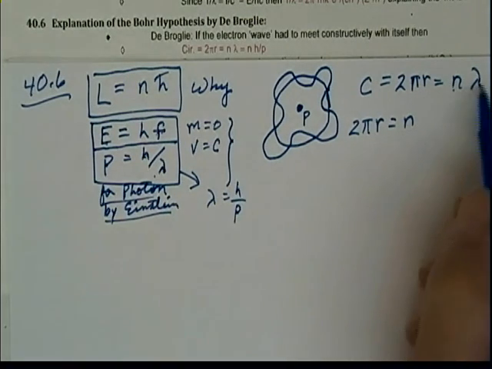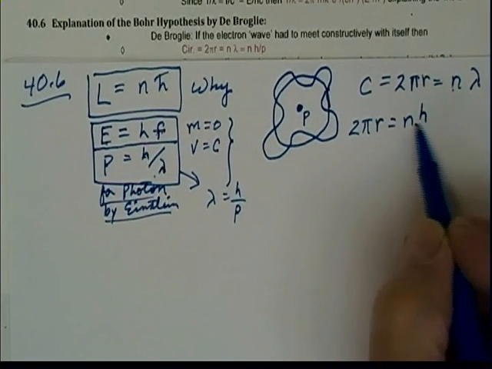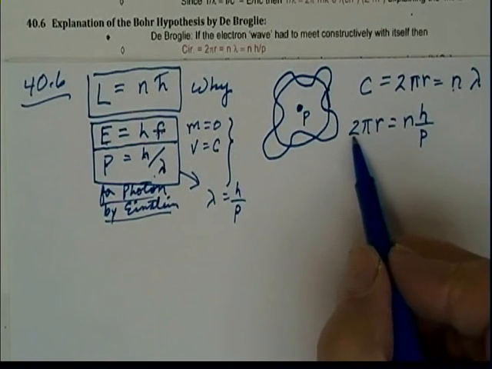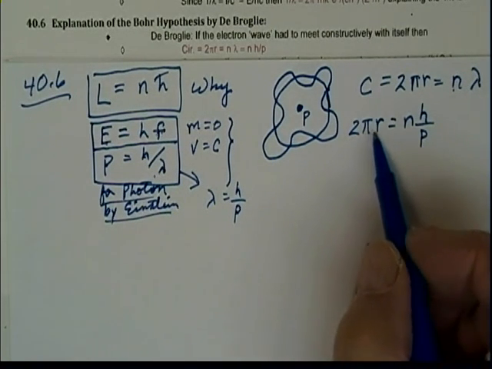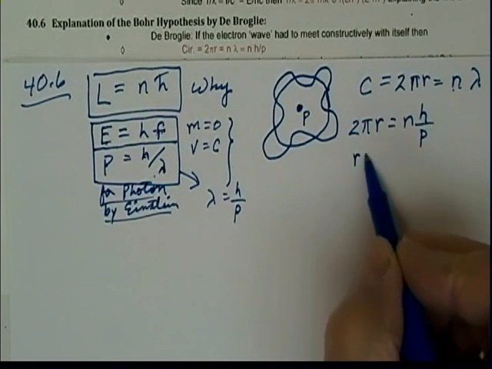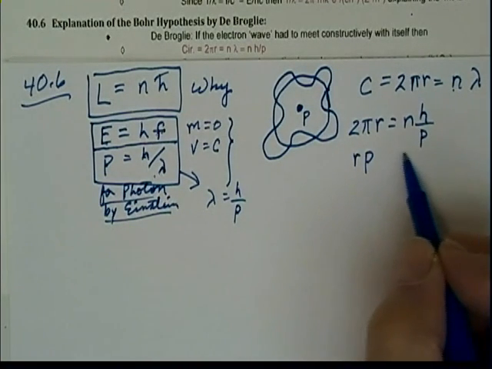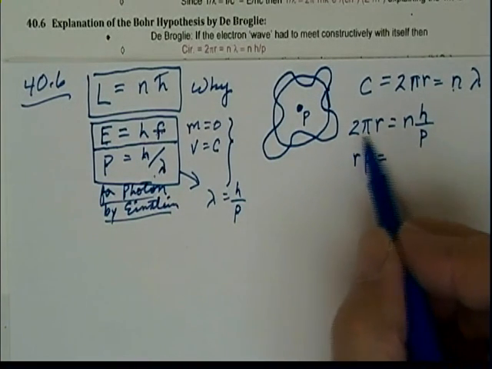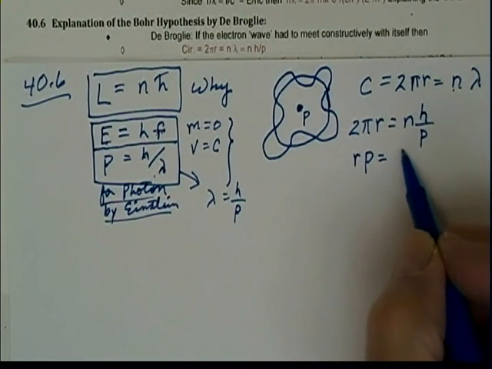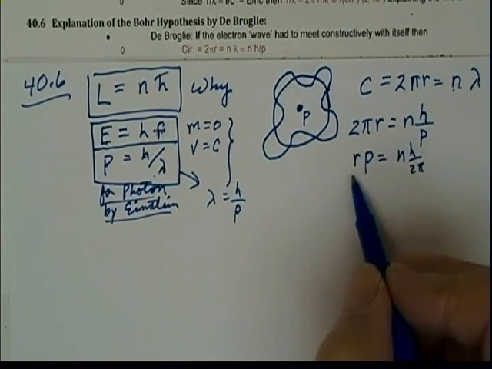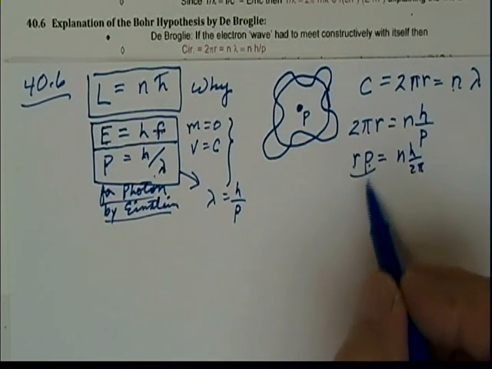So I plug this in up here for lambda and put h over p. Now I divide by 2 pi over here, multiply by p on both sides, and I get r times p is equal to, well, what is r times p? It's going to be equal to n times h over 2 pi. But this is the angular momentum, r times p.